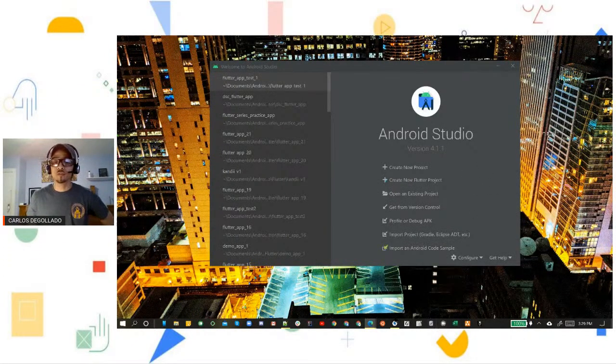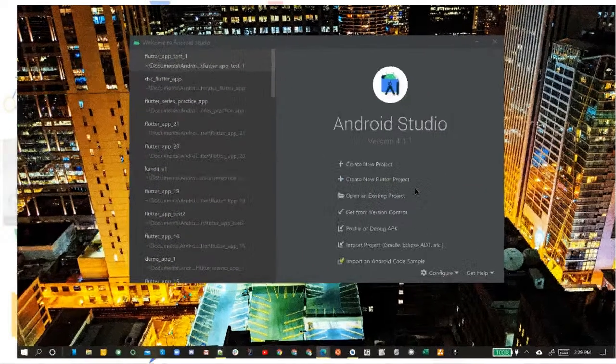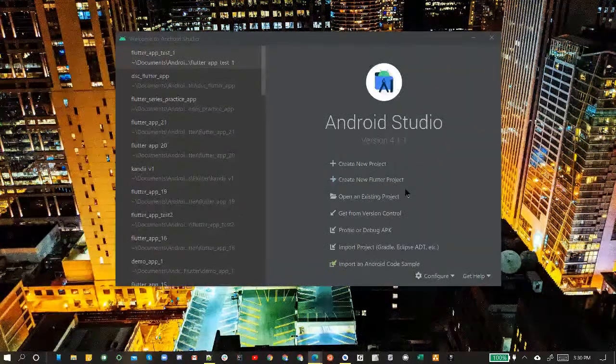We're going to first start by opening up our Android Studio. We'll bring it up here, and it should take you to your first little dashboard. This is the first telltale sign to make sure you're on the right path. If you can see right here, it says Create New Flutter Project. That signifies that you've installed your Flutter SDK properly and added the plugins properly. Android Studio is recognizing that you have Flutter installed.